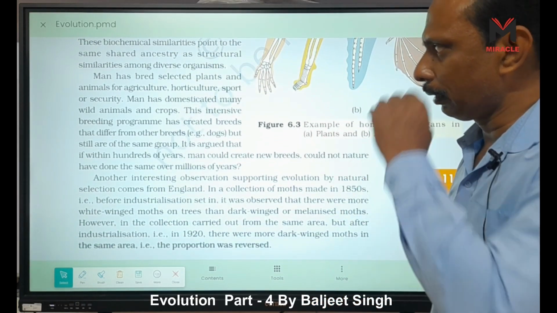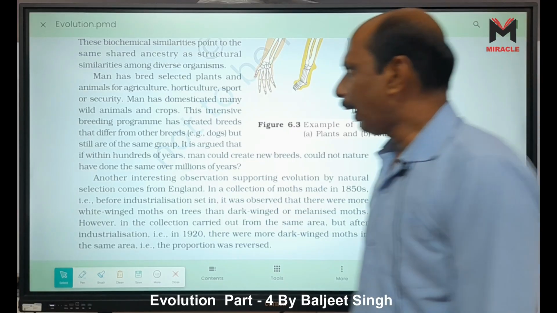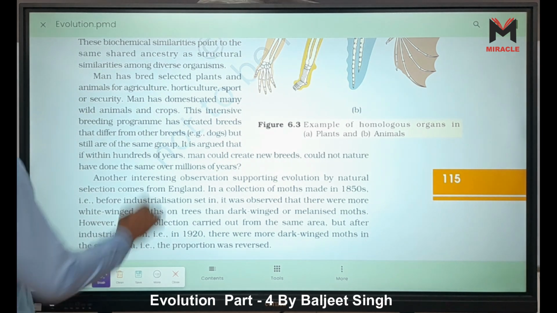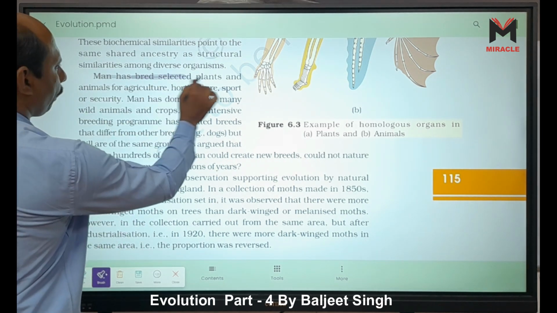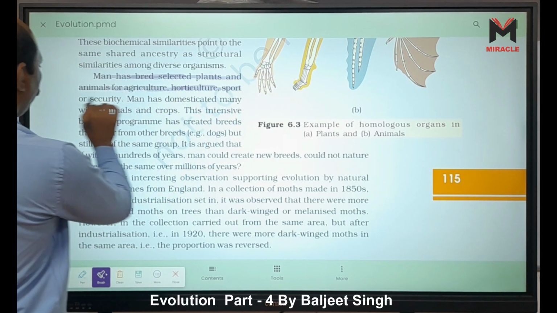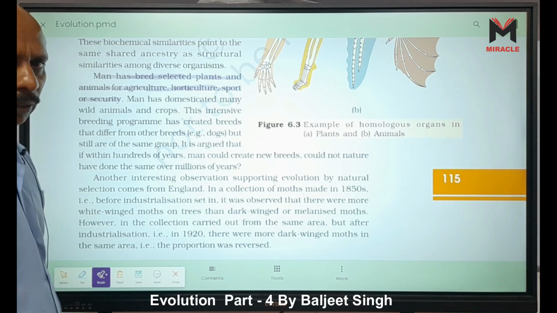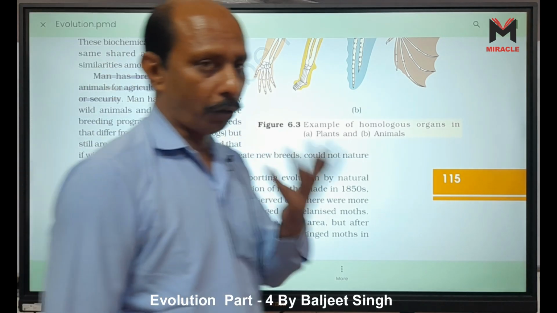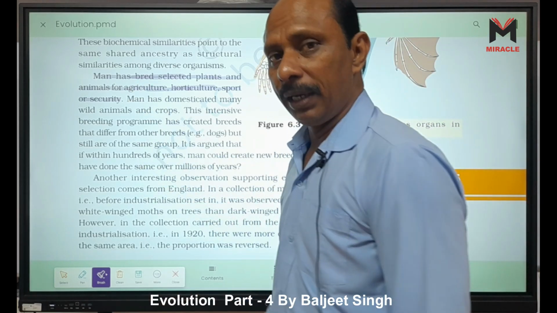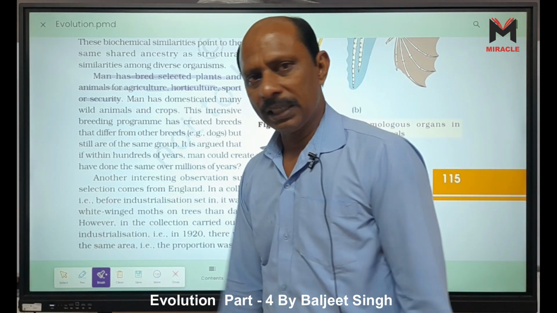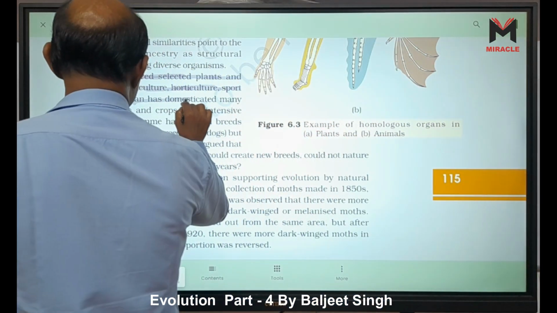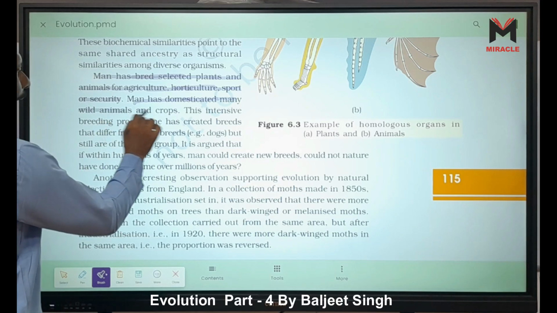They are not natural, but human is involved. Man has bred, selected plants and animals for agriculture, horticulture, sports, or security. This time we have different breeds of dogs, right? So man breed means man is involved in breeding, interbreeding. Also we have hybrid seeds or other genetic engineering seeds. This time we use them. Man has domesticated many wild animals and crops.